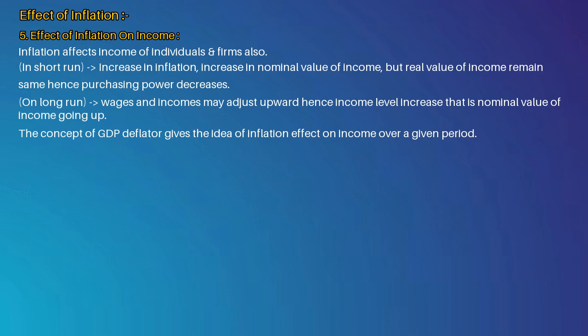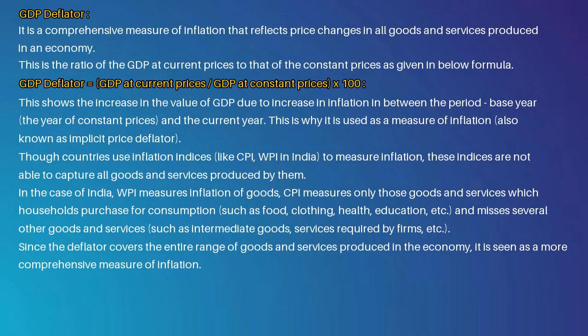In the next slide we will understand the GDP deflator, an important indicator used to measure inflation in an economy. Now, let us understand the GDP deflator.